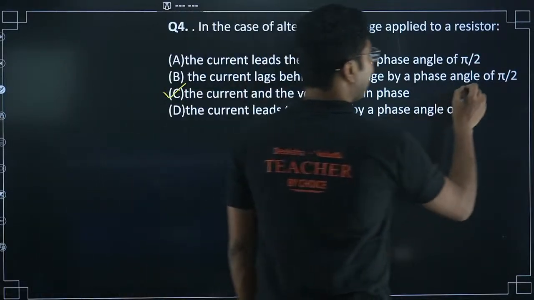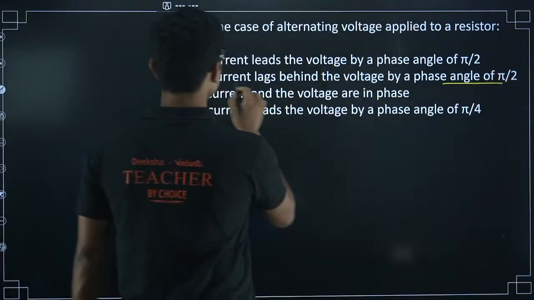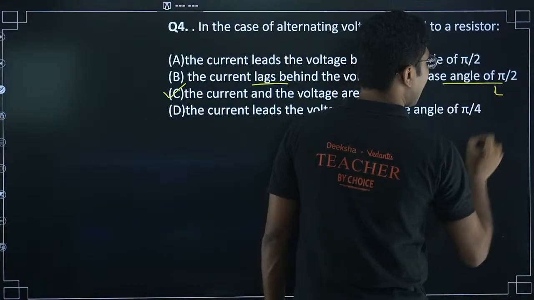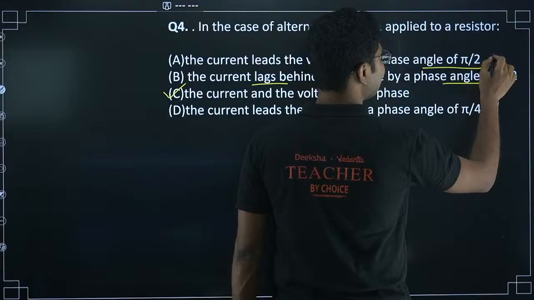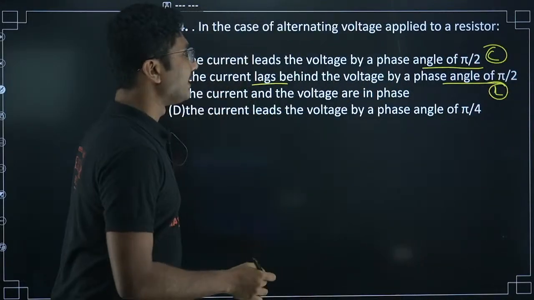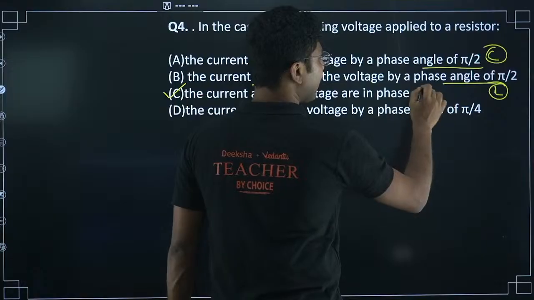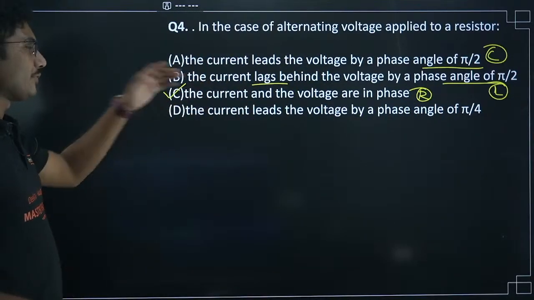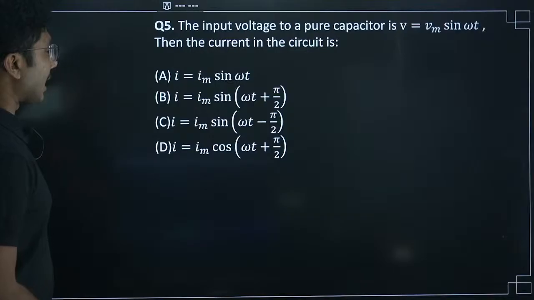In case of an inductor, it lags behind, and for a capacitor it leads. For a capacitor it leads, for an inductor it lags, for resistance they are in the same phase. If you remember these 3 points, you can answer all types of questions coming from this concept.